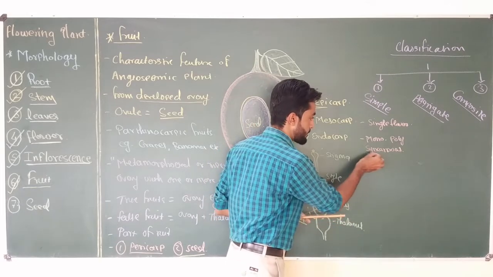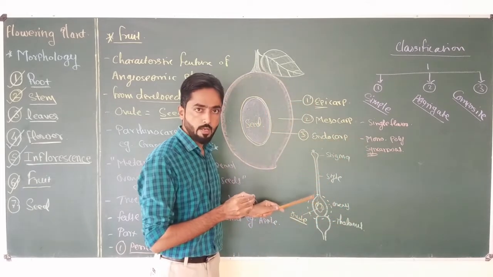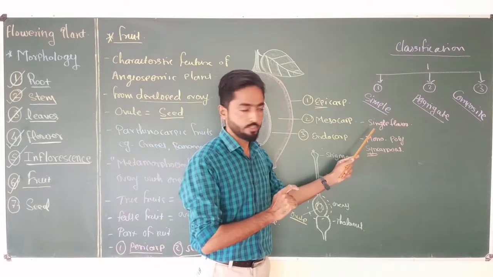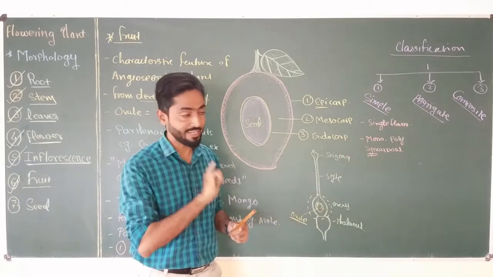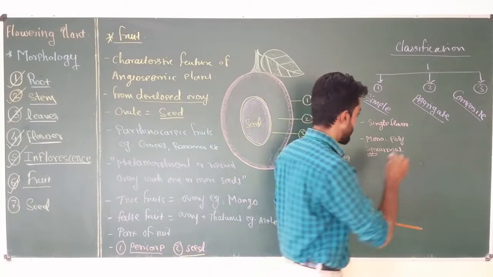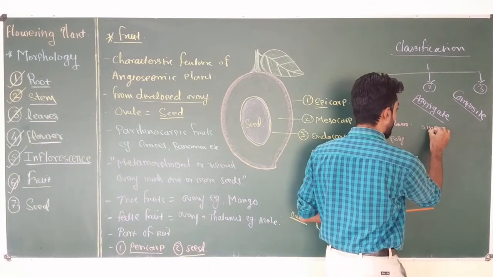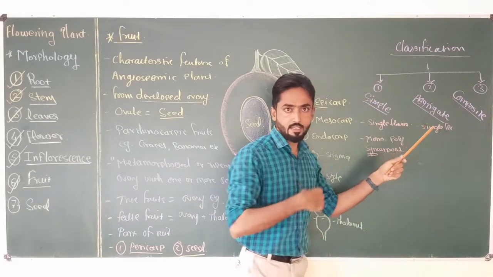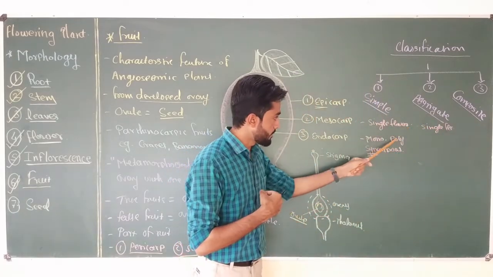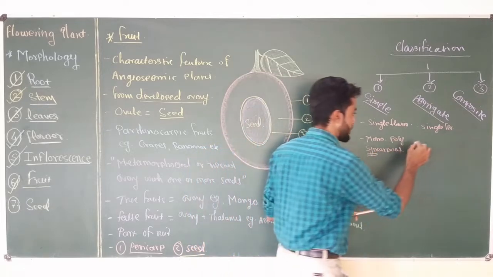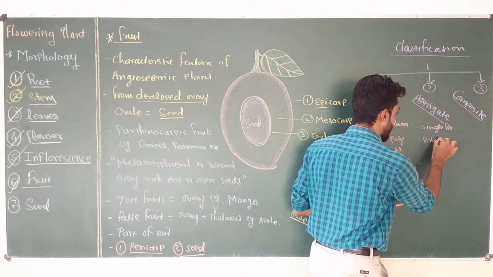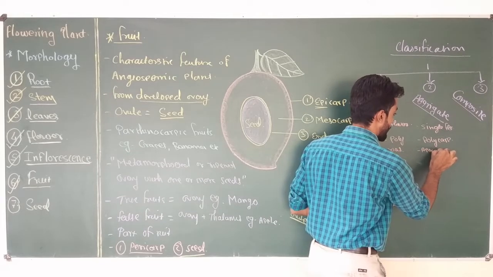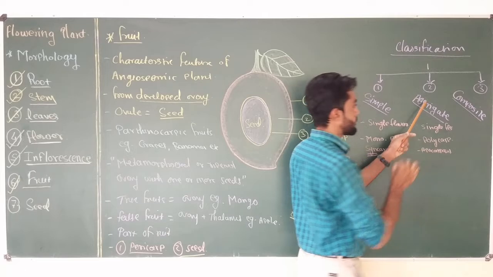Syn means fused. Multiple carpels in the flower must be fused with one another, and such a flower produces a fruit which is called a simple fruit. Then, if a single flower generally contains a polycarpellary but apocarpous ovary, that means a polycarpellary apocarpous ovary produces an aggregate fruit.